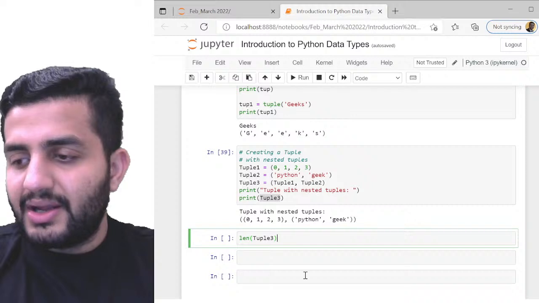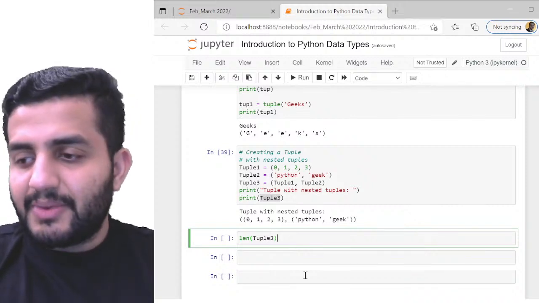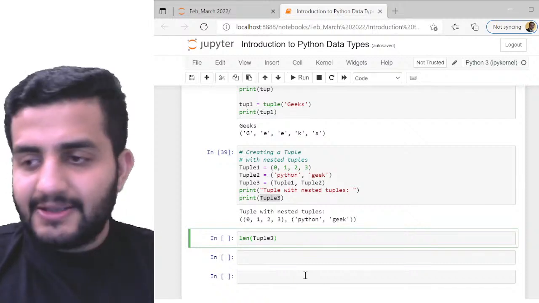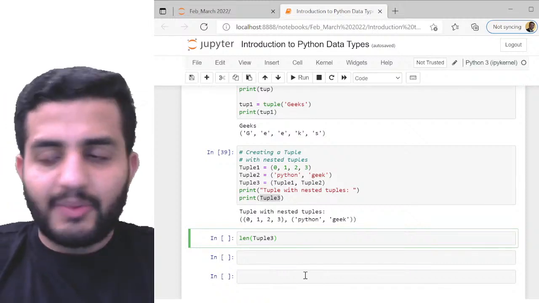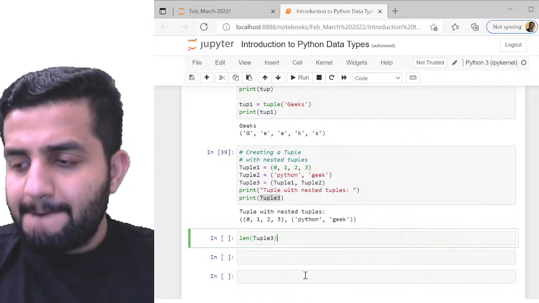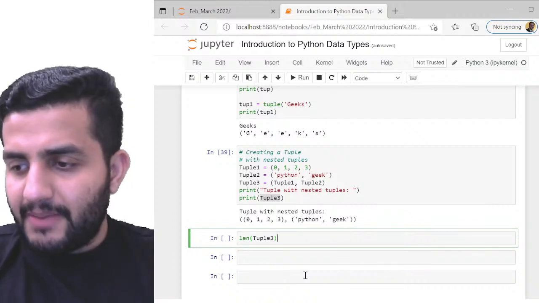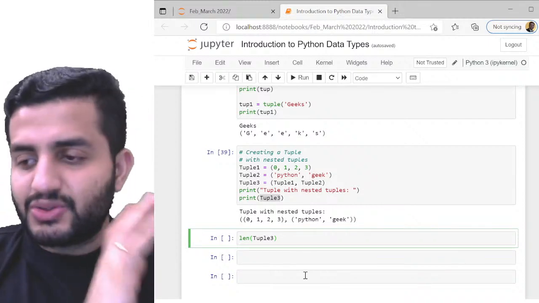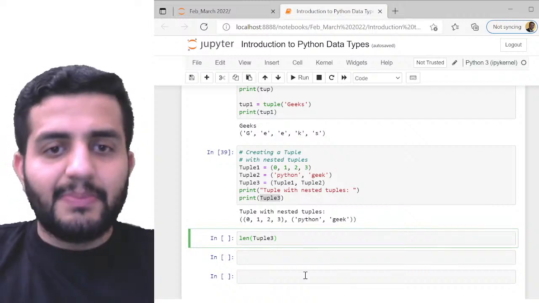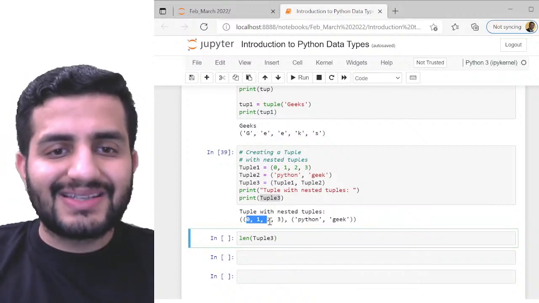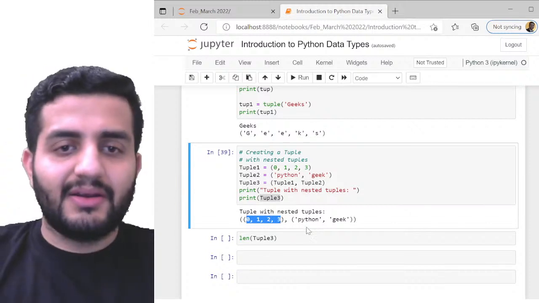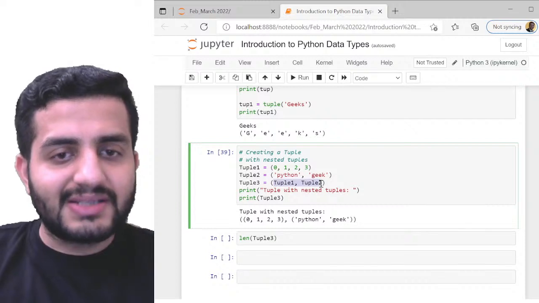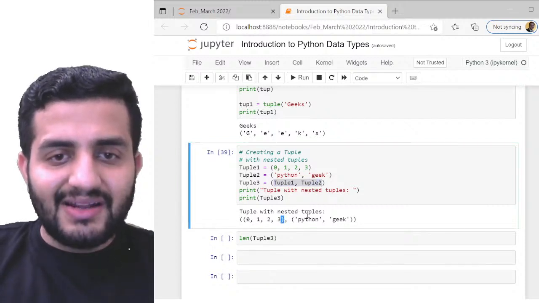Utpal also says 2 and Ali also says 2. Any other answers apart from this, guys? Rohit also says 2. Anyone having any other answer? Okay, so we have another 2 here. Great, guys. I hope now I'm making sense to everybody. Pretty simple. Here, don't get confused by the sub elements. Look at the parent element. In this tuple 3, I only have two elements, tuple 1 and tuple 2. That's it.